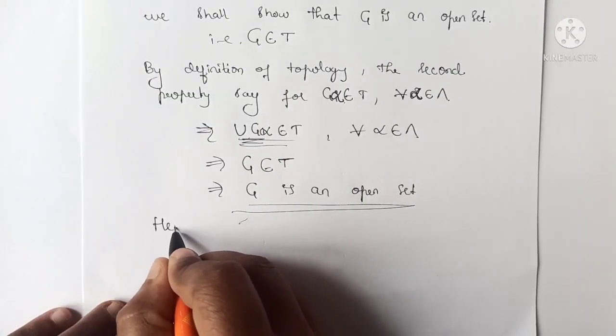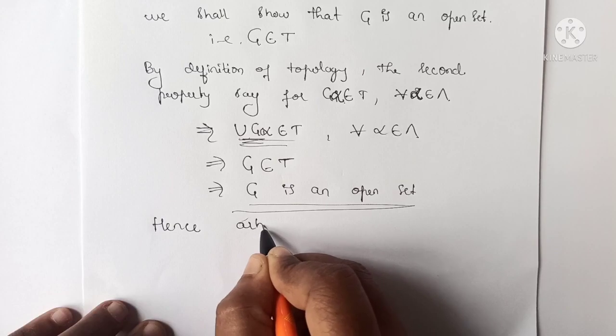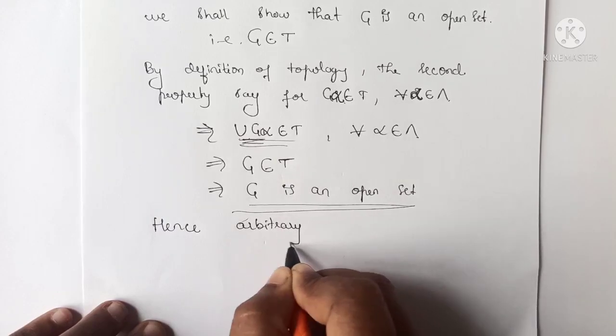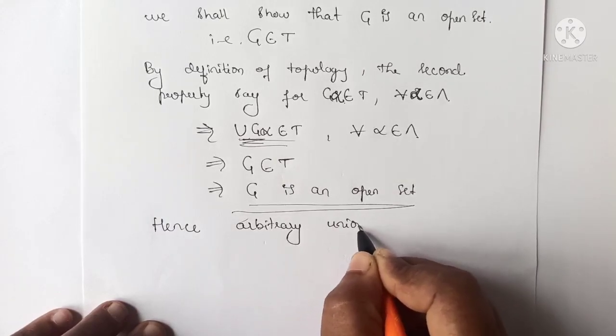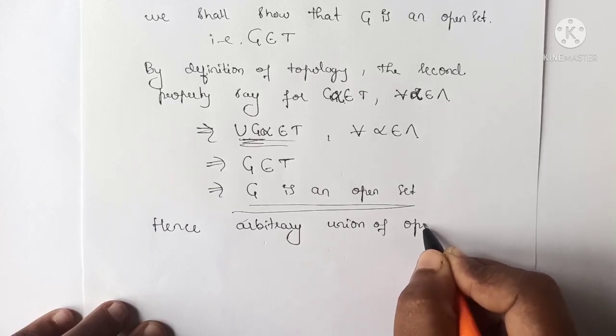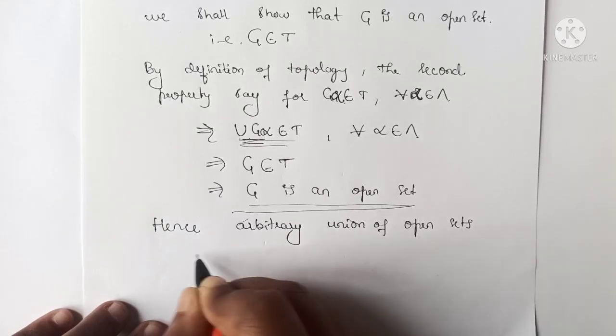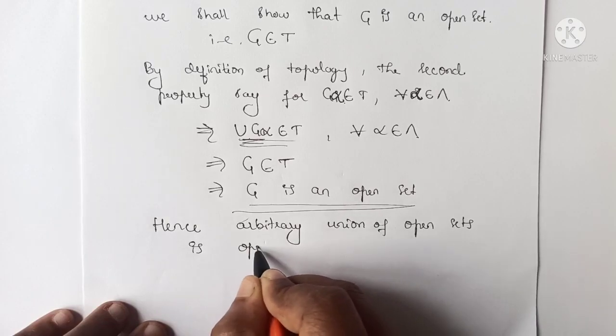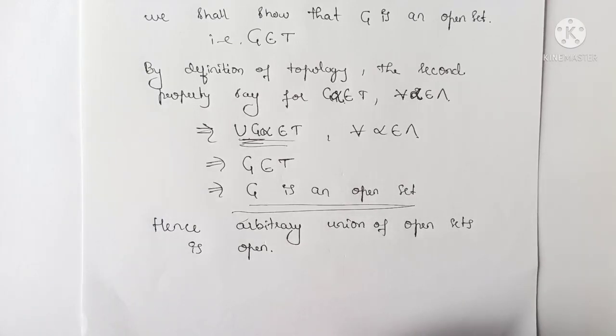Hence, arbitrary union of open sets is open. Okay, so similarly we put the second theorem.